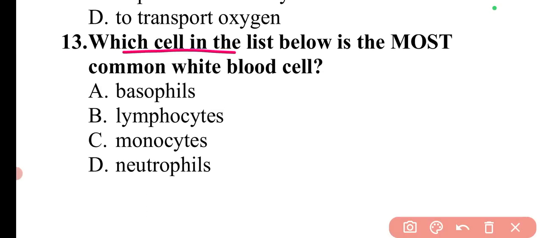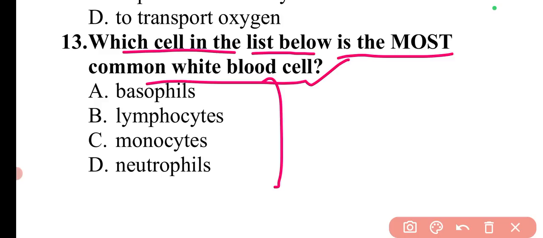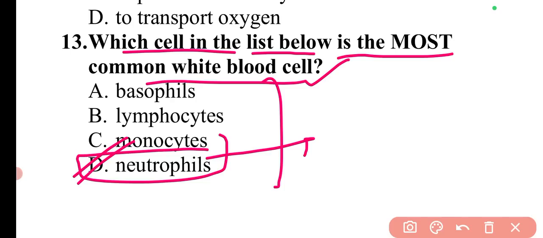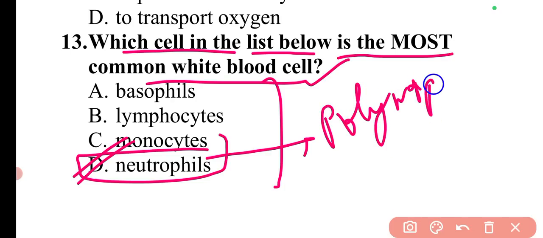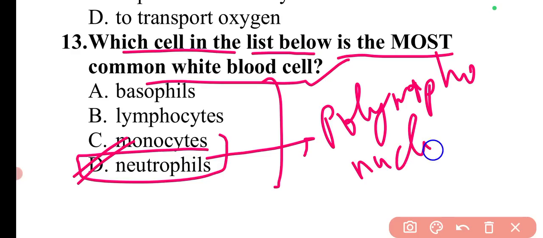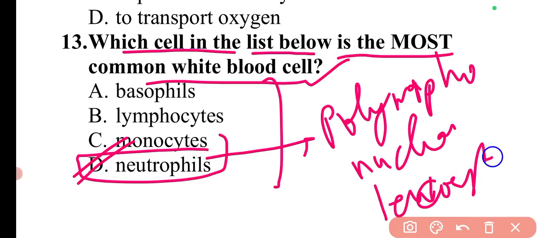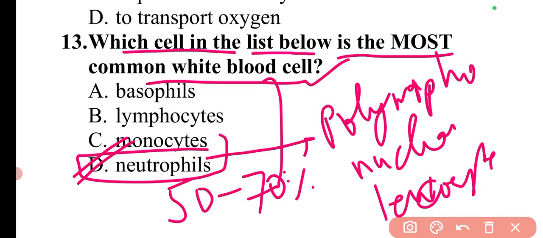Next question is, which cell in the list below is the most common white blood cell? The most common white blood cell is neutrophils, which is also called polymorphonuclear leukocytes, and they constitute around 50 to 70% of WBCs. So these are the most common, and basophils are the least common.